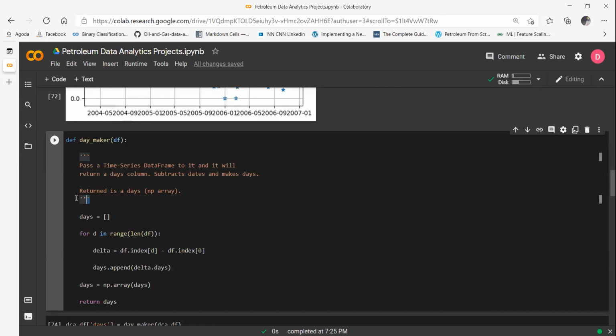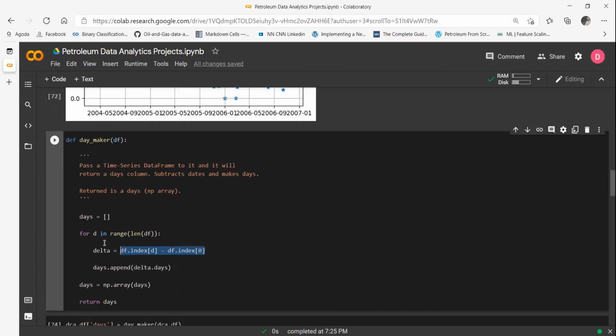When you provide three quote marks at the top and bottom and put a string in between, it becomes documentation for a function that you can use as a reference in the future. So you pass a time series data frame to it, and it will return a days column. That's what we need. How it does it is, it basically takes the difference between the initial date and whatever date we are at. We have done it using a for loop.